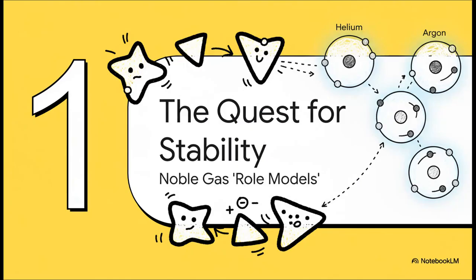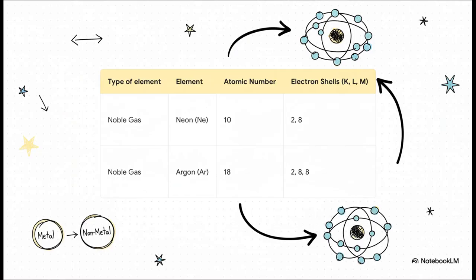In the world of elements, the noble gases are like the calm, stable role models. Every other element wants to be like them, so what makes them so special? Now have a look at this table. What's really interesting here is the outermost shell of these noble gases. Notice how both neon and argon have 8 electrons in their valence shell.